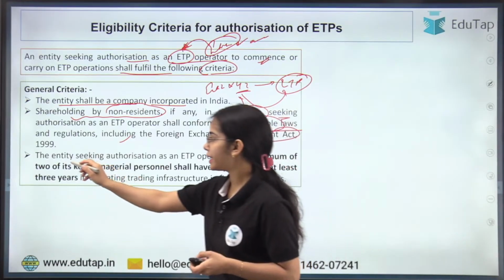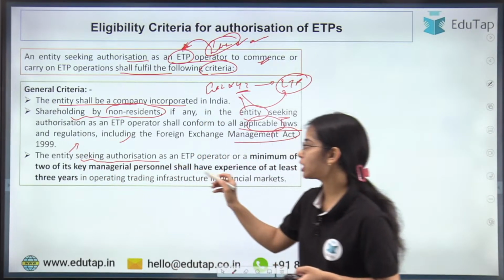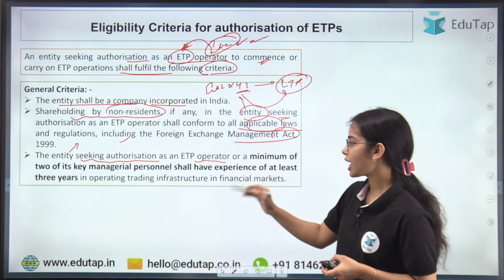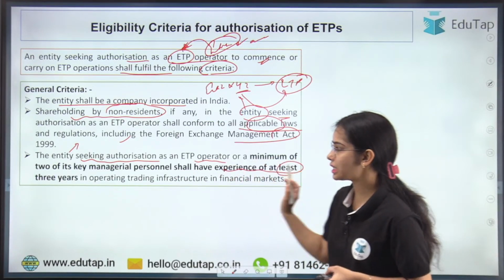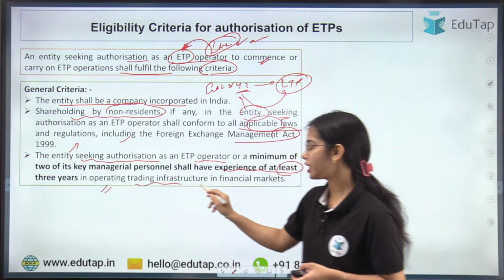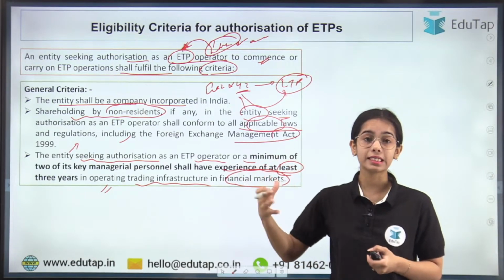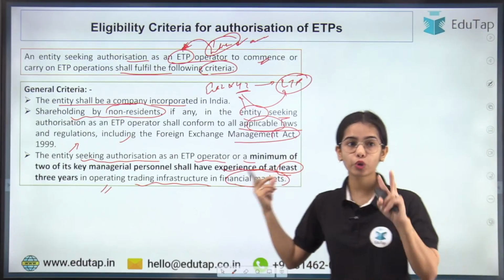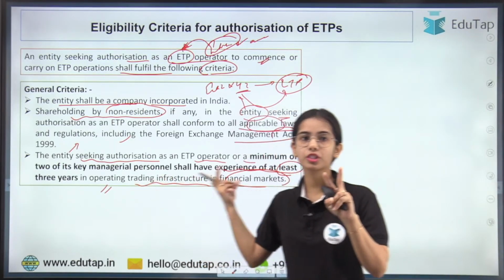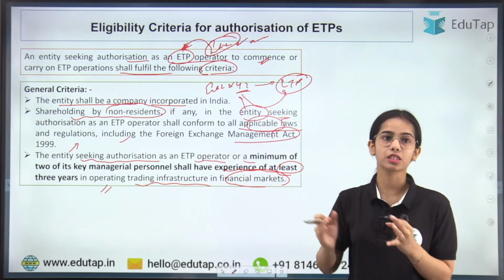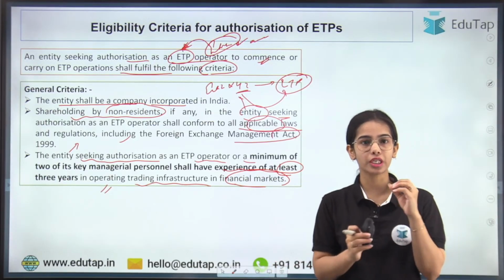The entity XYZ seeking authorization as an ETP operator should have a minimum experience of at least 3 years in operating the trading infrastructure in financial markets, or at least 2 of its key managerial persons shall have the experience of at least 3 years in operating trading infrastructure in financial markets.